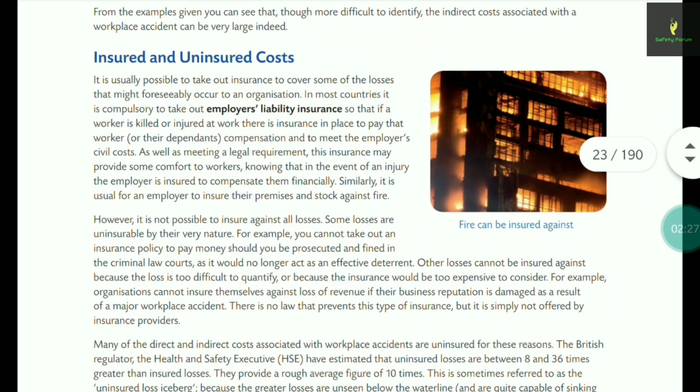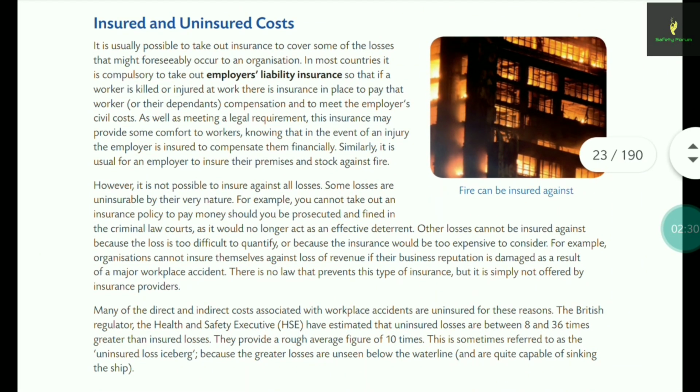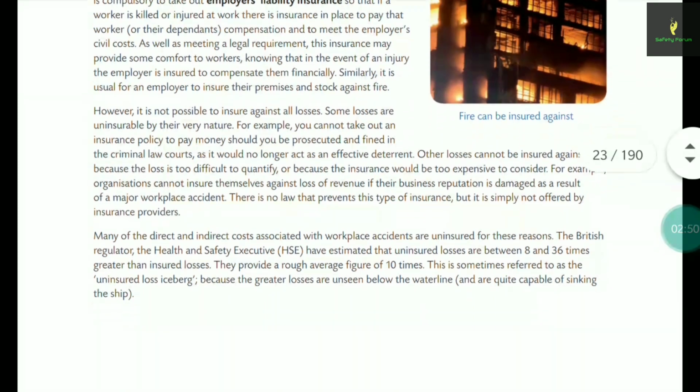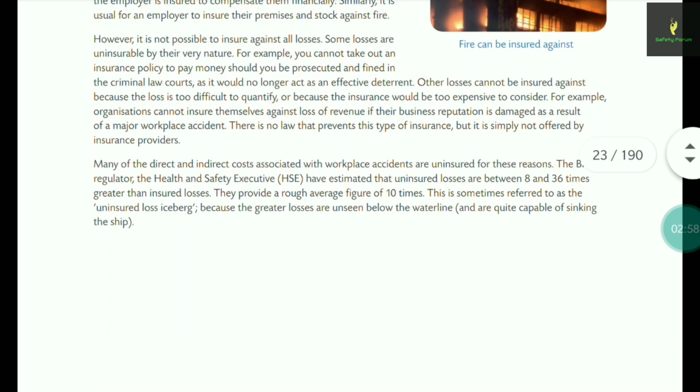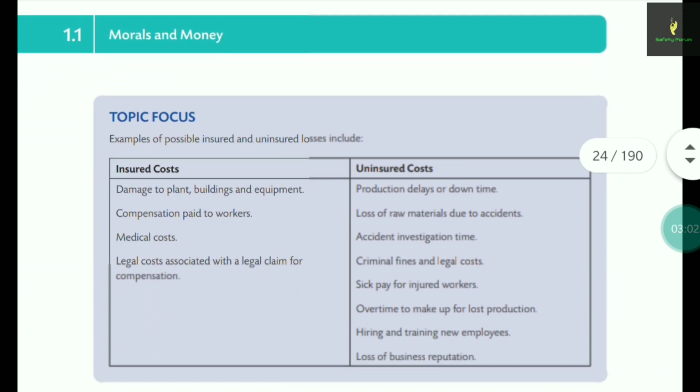Insured and uninsured cost, I'm not sure you can get any question on this. Maybe it's possible that they give you a scenario where some fire incident happened, or some property was damaged, and they may ask about the insured cost and uninsured cost. You have to explain to your management about the insured and uninsured cost and give the examples. That is possible, but basically direct cost and indirect cost is very important.